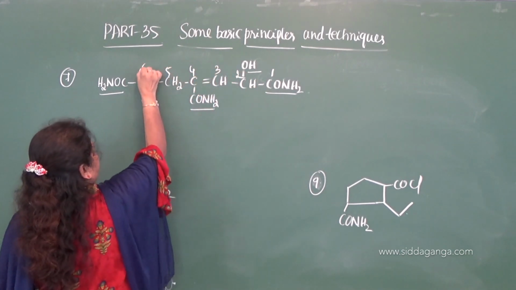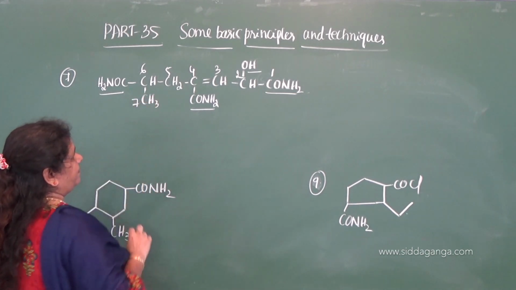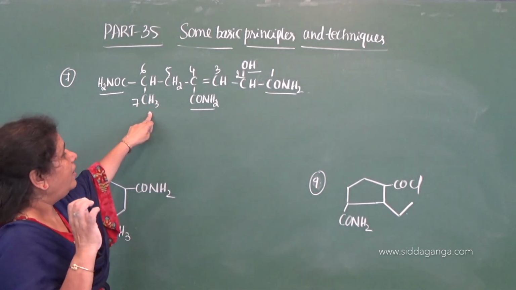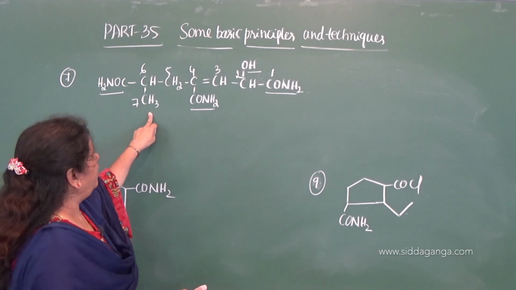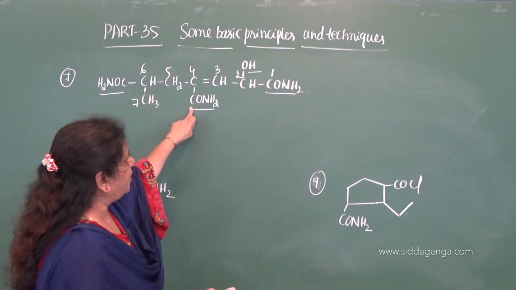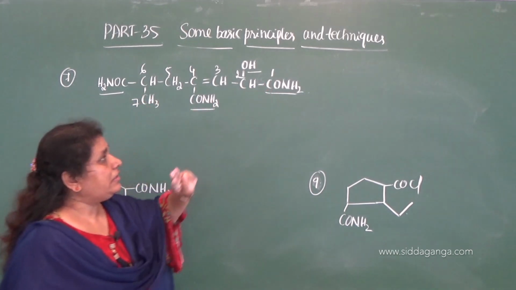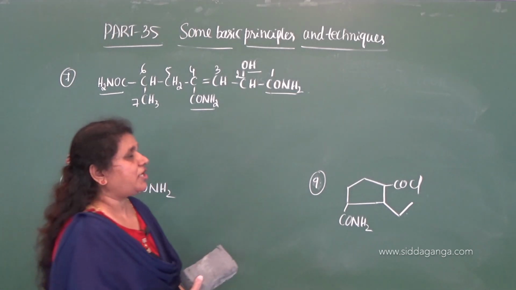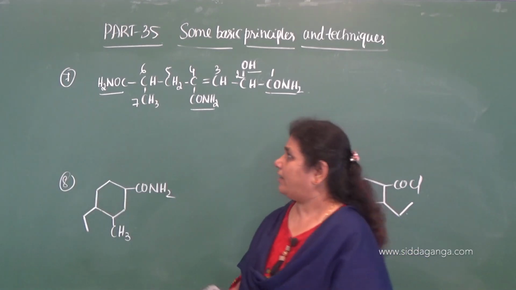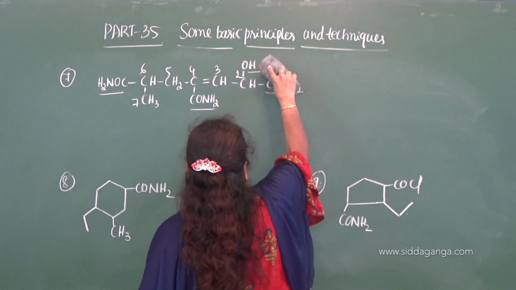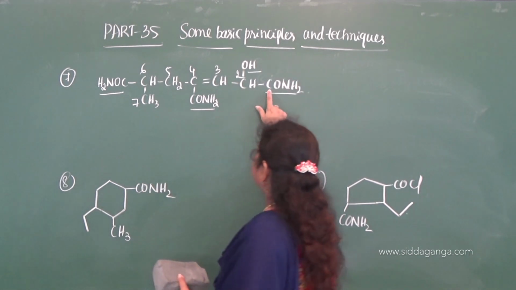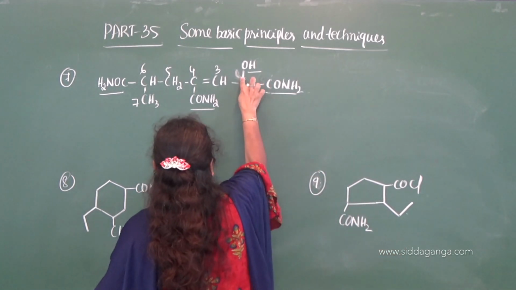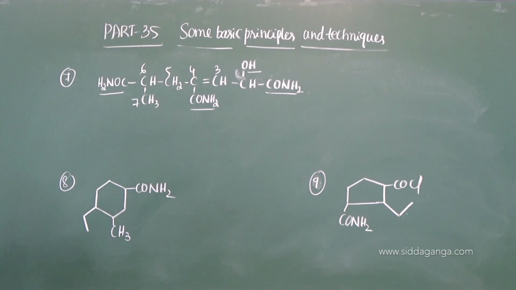4, 5, 6, see here, 7. The methyl group is branched, you need to select the longest chain. That first rule we need to follow here. So, on the 6th carbon, on the 4th carbon and the 1st carbon we have three CONH2 groups. Now, is this numbering of the carbon chain correct? No, it is not correct, because I have given 1 to this, and we should not consider the carbon atom of the CONH2 group here. Therefore, this method of numbering the chain is wrong.